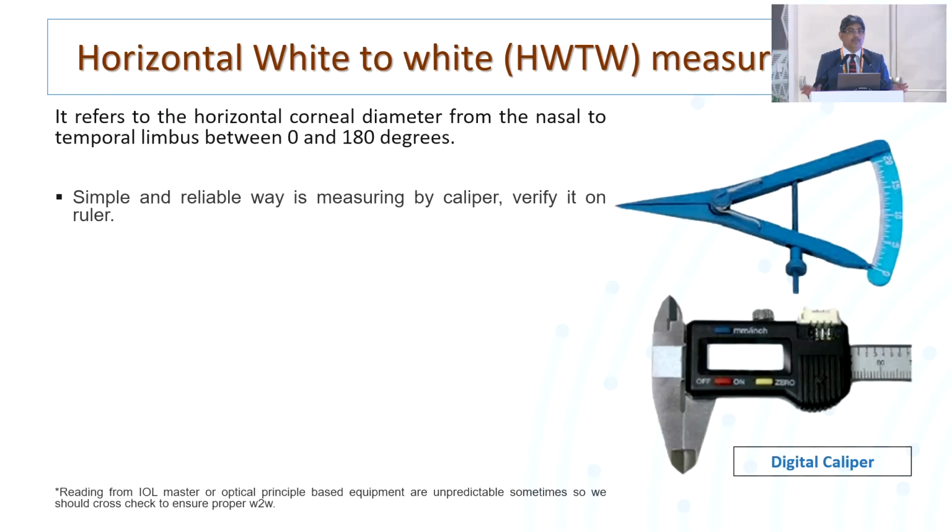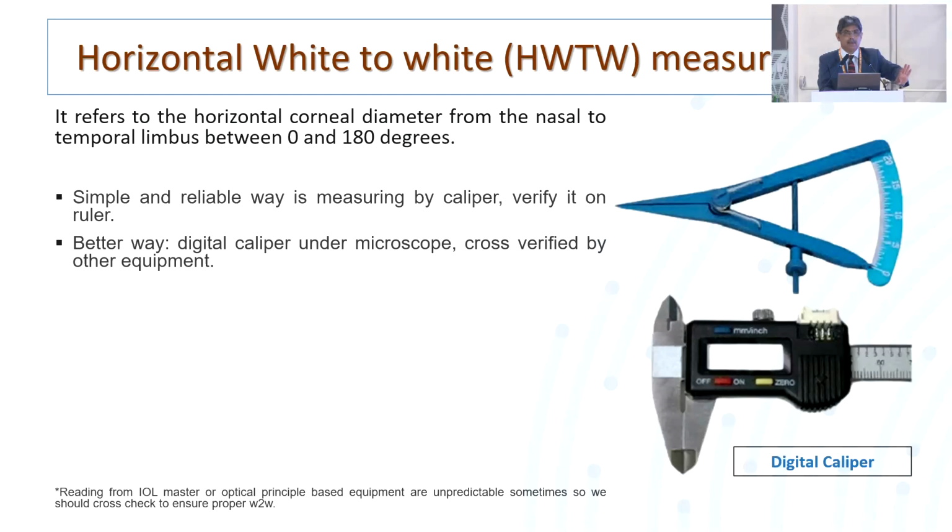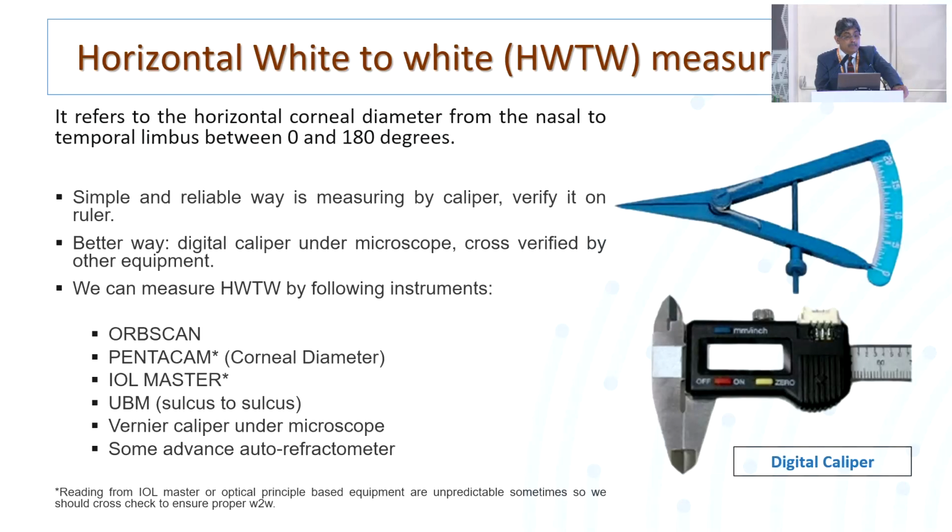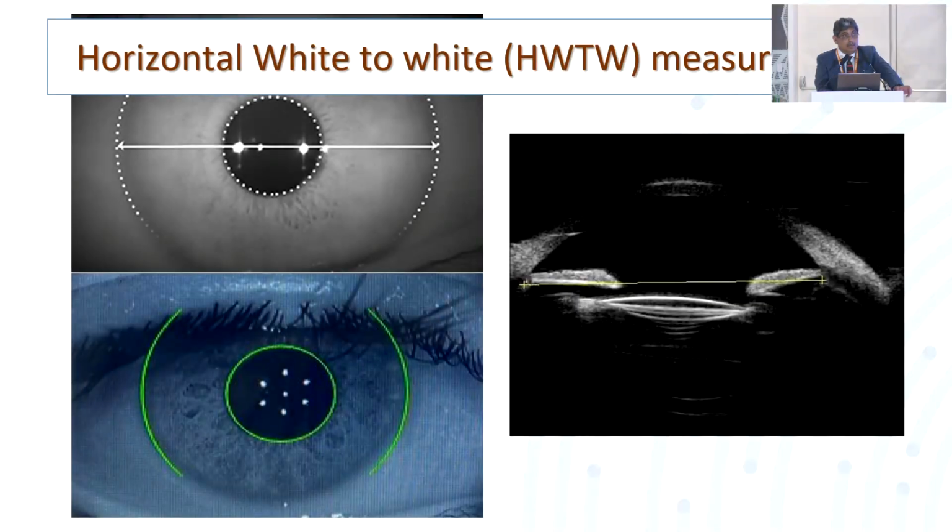Most of us are doing the measurement with the digital caliper, which is on the right side, which is freely available, and the company people also help you in getting it. And this is the best way of measuring horizontal wide to wide diameter. Otherwise, we can do it by OpScan, Pentacam, IOL Master, UBM, vernier caliper, or various autoreflectors, which they also now provide us.